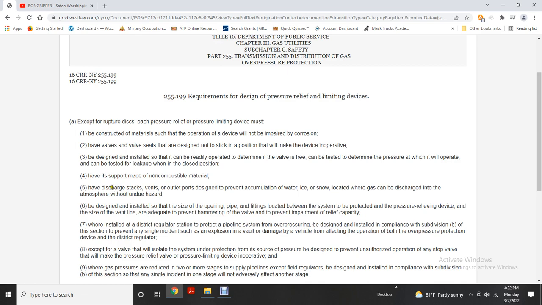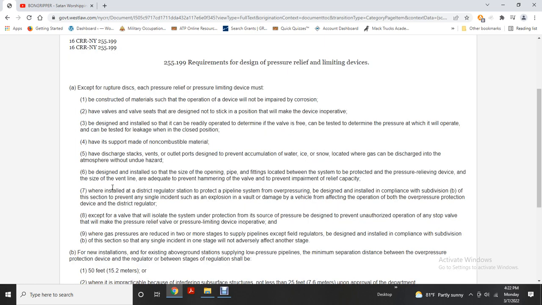It must have supports made of non-combustible material. Discharge stacks and vents must have outlet ports designed to prevent accumulation of water, ice, and snow, be located where gas can be discharged into the atmosphere without undue hazard, and be designed and installed with the side of the opening of the pipe and fittings between the stack and the protective device. A relief device set on the vent line must have adequate capacity, preventing hammering and impairment of the relief capacity.